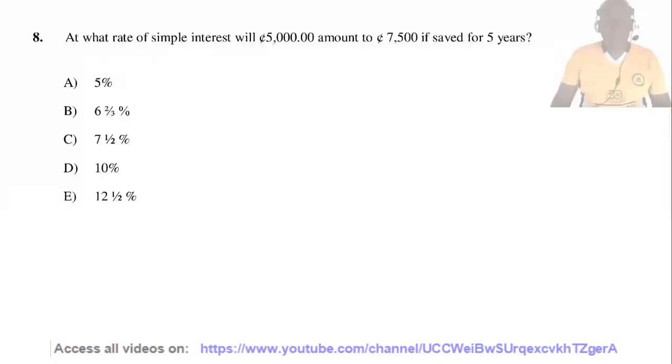Question 8. At what rate of simple interest will 5,000 cedis amount to 7,500 if saved for 5 years? We know that the amount equals the principal plus interest. 5,000 cedis was saved for 5 years, so 5,000 is the principal. The interest we shall find out, and the amount is 7,500.